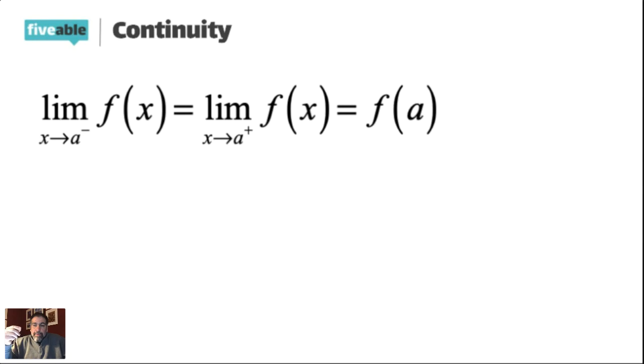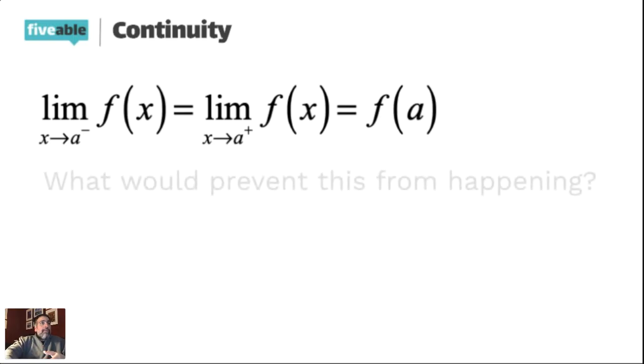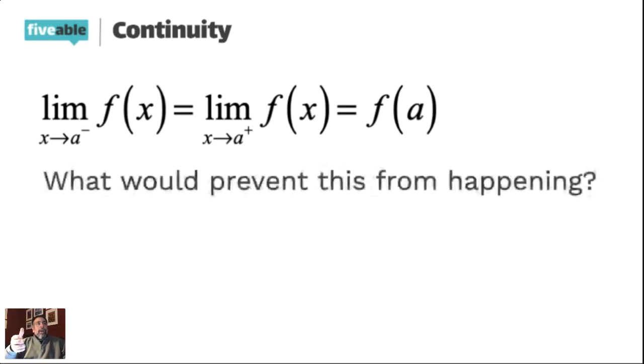So the next thing, we're back on continuity. What prevents functions from being continuous? So that's what I want to look at. In other words, what would stop these three things from being equal? What could prevent one of these equal signs from working? The first thing is if you have a domain issue. If you have a domain issue, you automatically lose continuity. If your function does not exist, you can't have f of a. If you can't have f of a, you can't satisfy this definition. So be on the lookout for domain issues on every problem, even if the problem is not about domain. Just kind of look at it.